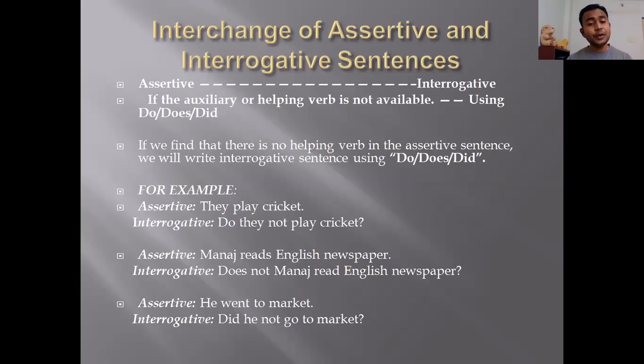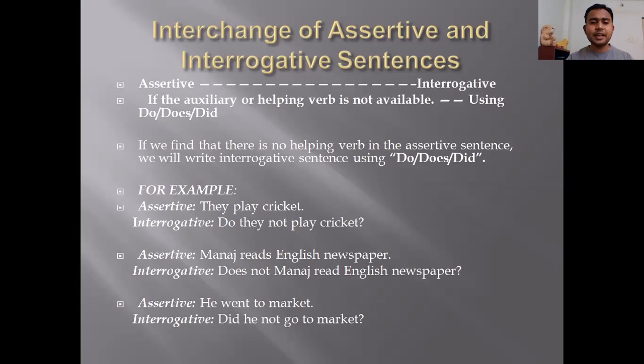Do they not play cricket? Question mark. Answer is, they play cricket, right? Second assertive sentence: Manoj reads English newspaper. Interrogative will be, does Manoj, there is one mistake here, actually it should be, does Manoj not read English newspaper?